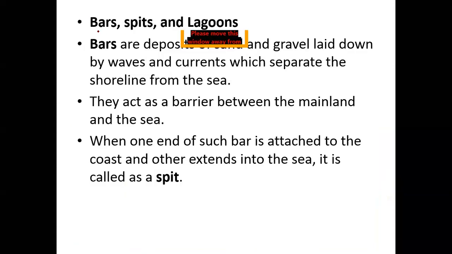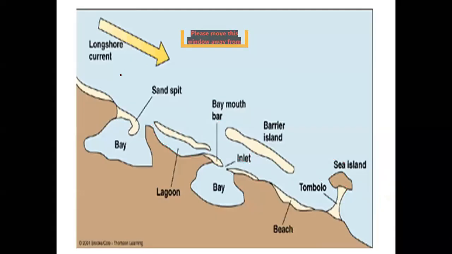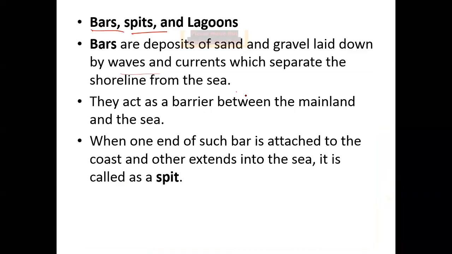Now these are the definitions: bars, spits, and lagoons. Bars are when the gravel and all are laid down, which separates the shoreline from the sea. So I can call anything like this a bar. If there is a deposition like this, it can be called a bar. Bars are also called sandbars. In a few books you will find them as sandbars. They basically act as a barrier between the mainland and the sea.